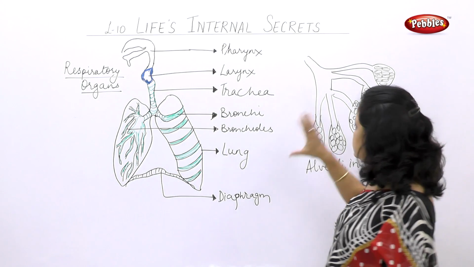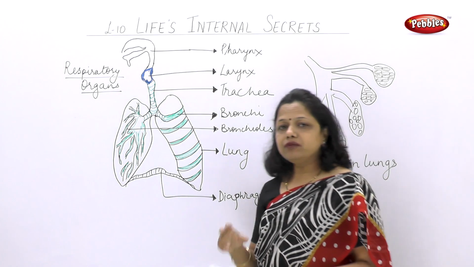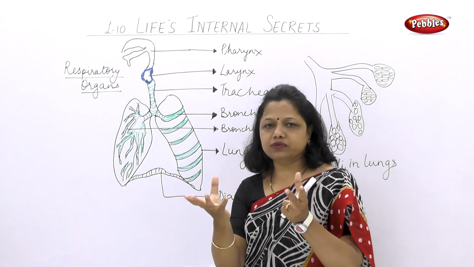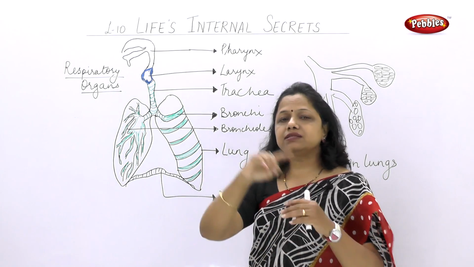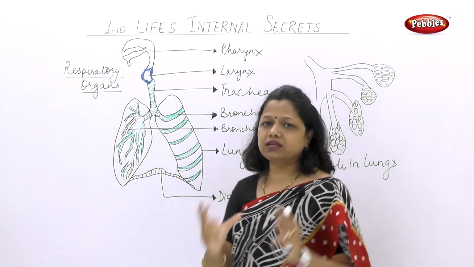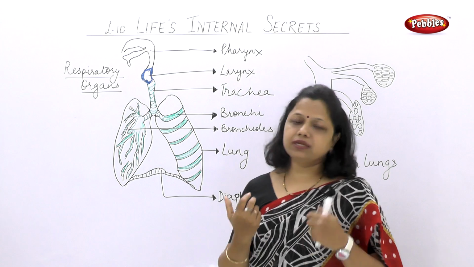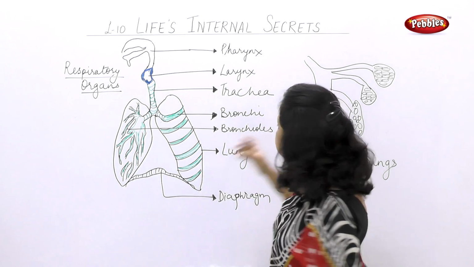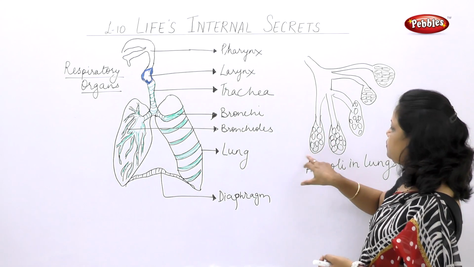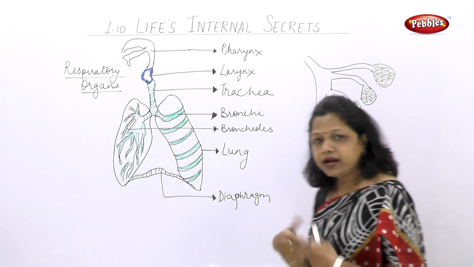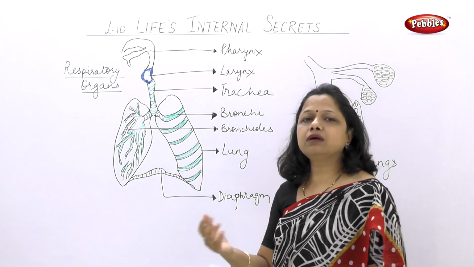Now what is the importance of alveoli here? The alveoli are balloon-shaped structures because they increase the surface area for absorption of oxygen. Now once the absorption of oxygen takes place in the alveoli, where does it go? It has to go into the blood.